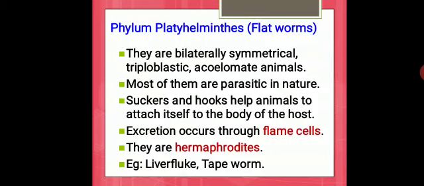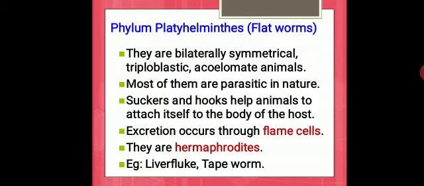Most of them are parasitic in nature, which means they depend on other organisms for their food. To get their food they have to attach to the body of some other animal. That animal we call the host. The one who provides food we call the host. They attach with the help of suckers and hooks. So third point, suckers and hooks help the animal to attach itself to the body of the host.